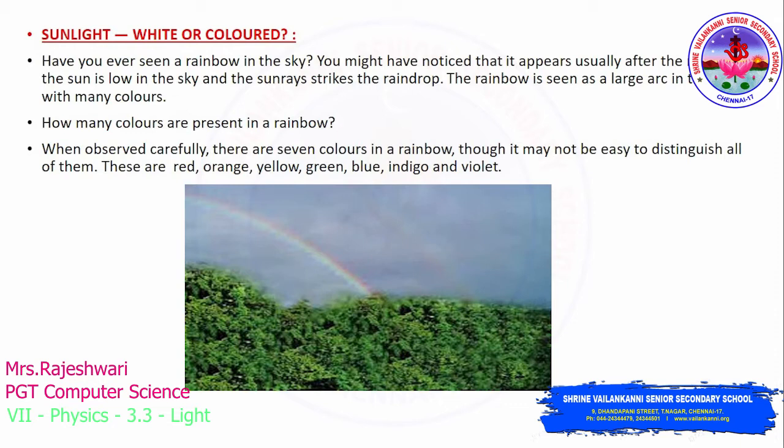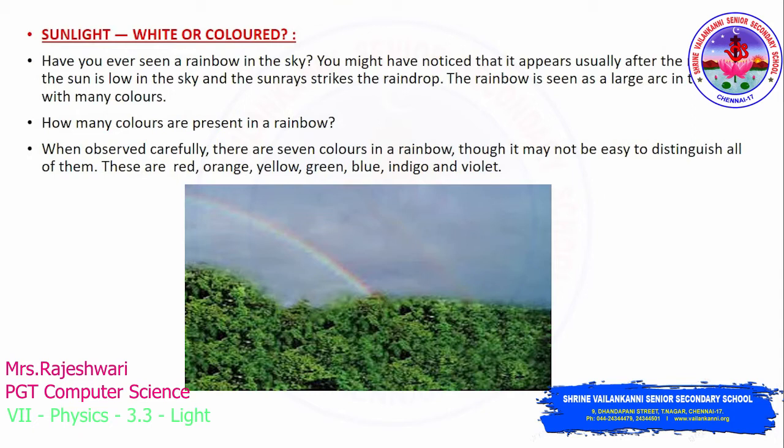Such an interesting topic we are going to discuss today. Sunlight: most of you would have studied that it is a round ball of fire and looks red or orange in color. All these things we have studied a lot, right? But today we are going to discuss whether it is white or colored.